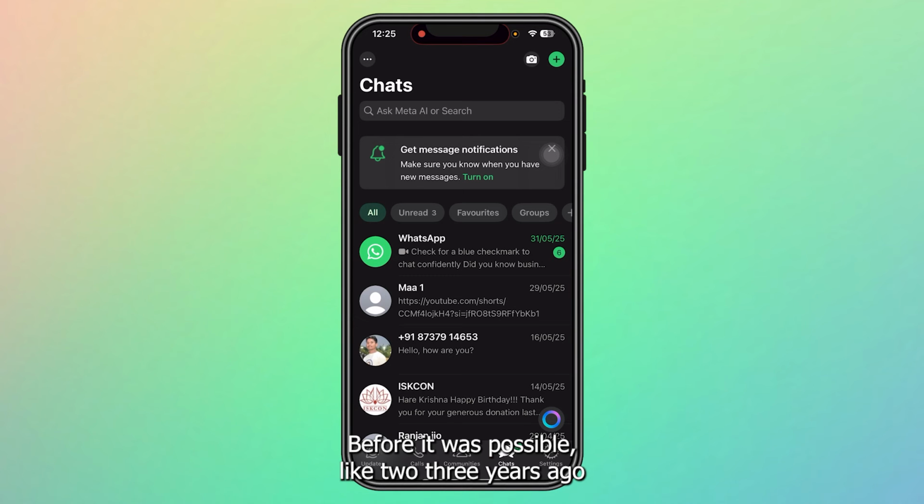Before it was possible, like 2-3 years ago, that there was loopholes, there was glitches. You can recover deleted photos. However, in the current date, that's not possible.